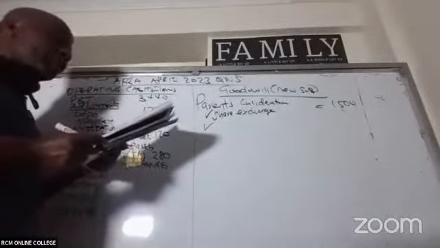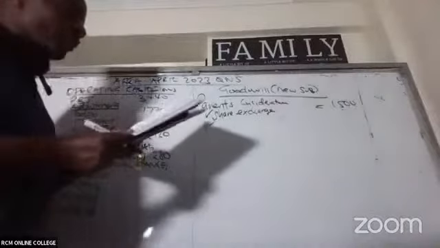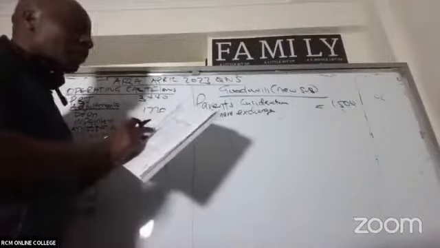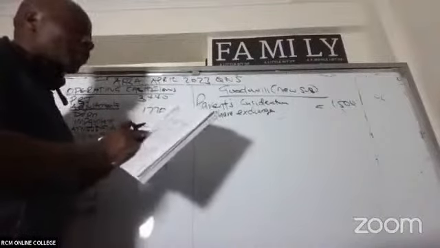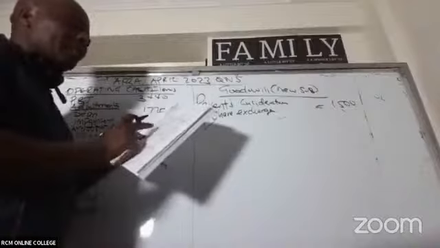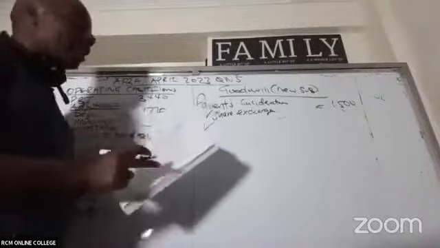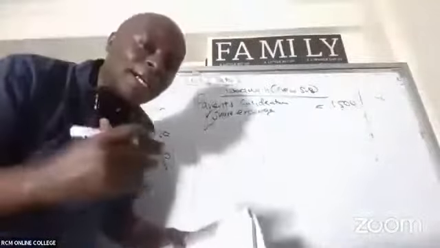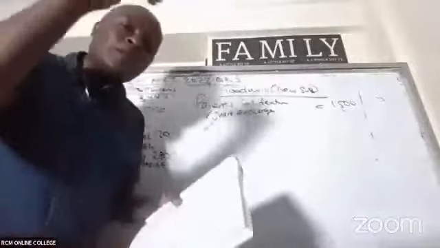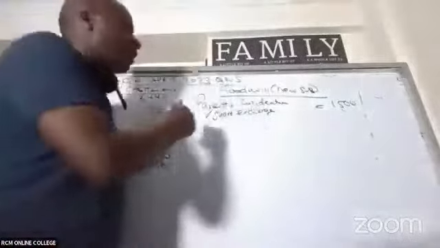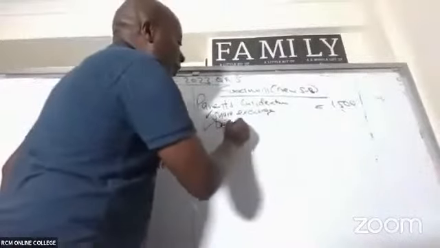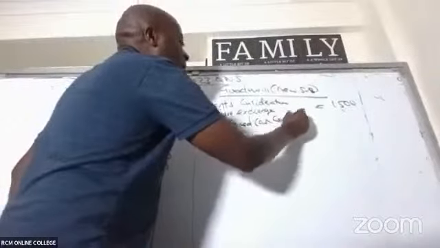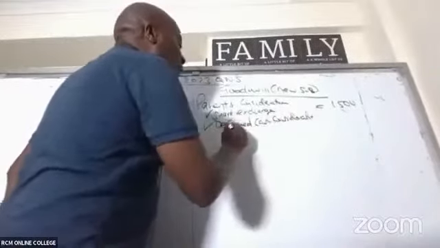G Limited was also to pay 810 million to the owners of S Limited on 1st January 2023. Remember, this acquisition happened on 1st January 2022, and then we are required to pay 810 million a year later. So whatever we shall be paying later is known as a deferred consideration. So we shall mention here deferred cash consideration. How much is it? It is 810.